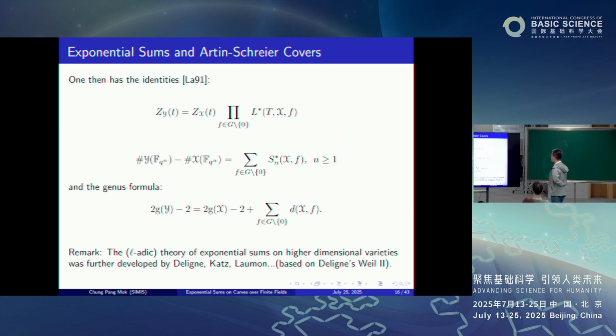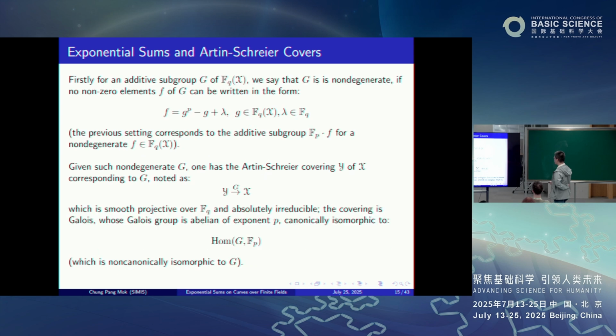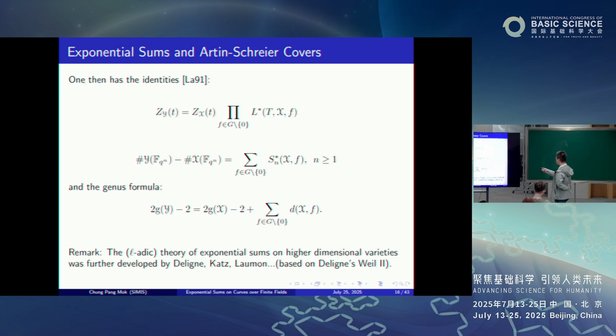So then the identity that I have mentioned before extends to the more general setting. So namely, for any non-degenerate finite additive subgroup G, the corresponding Artin-Schreier covering with respect to G has such a property.